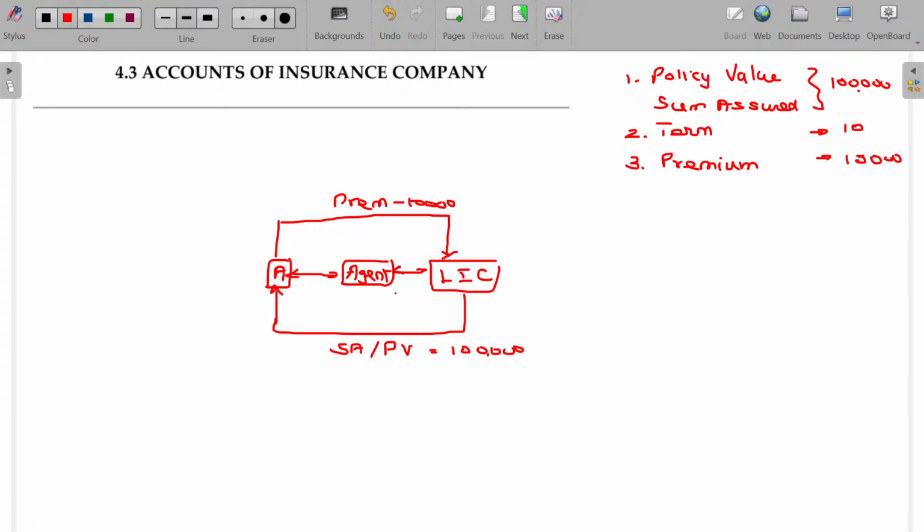Like so, on 10,000 premium, 1,000 rupees may be payable by LIC to the agent for getting the policy. So the fourth point is commission payable. This commission may be 1,000. It is an assumed value. Clear? Policy value or sum assured, term, premium, and commission.